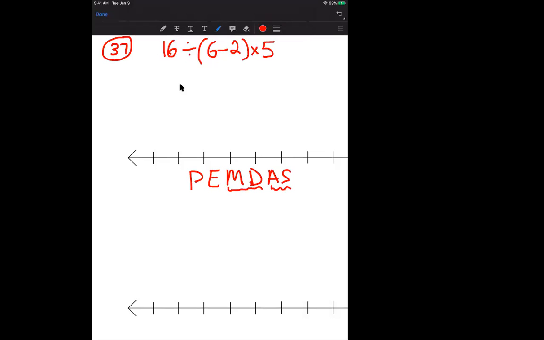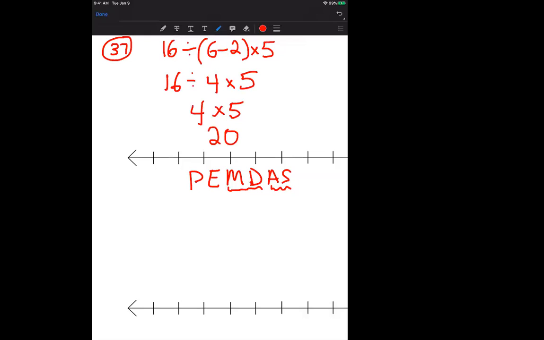So first thing is parentheses here. So we're going to keep our 16 divided by 6 minus 2, class, gives me a 4. And then we have 4 times 5. Now this is important where you're going to go left to right, okay? Now, starting here, you have 16 divided by 4, and that's going to give us a 4 times 5, and then 4 times 5 is going to give you a 20.